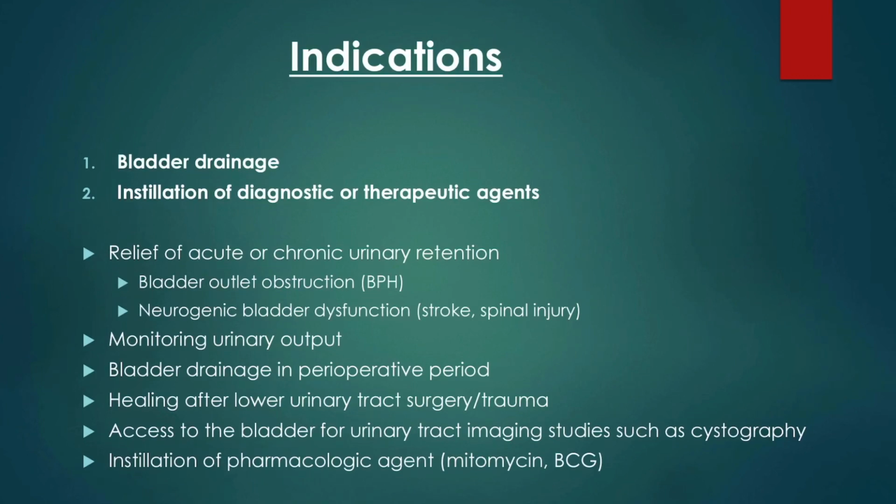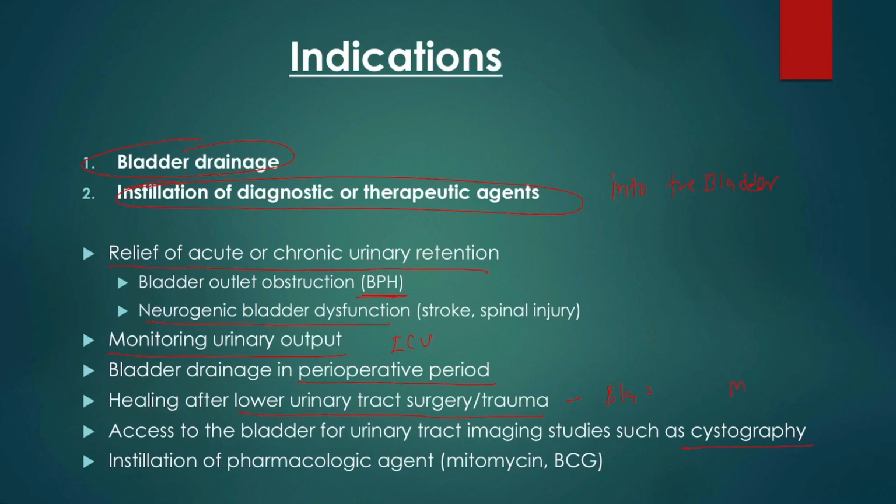What are the indications for urinary catheterization? They are for bladder drainage or instillation of diagnostic or therapeutic agents into the bladder. Bladder drainage is for relief of acute or chronic urinary retention in cases of BPH or neurogenic bladder dysfunction, for monitoring urinary output in ICU settings, and in the perioperative period. Sometimes in cases of lower urinary tract surgery or trauma, bladder drainage is also required.